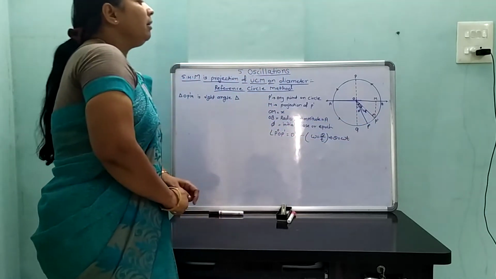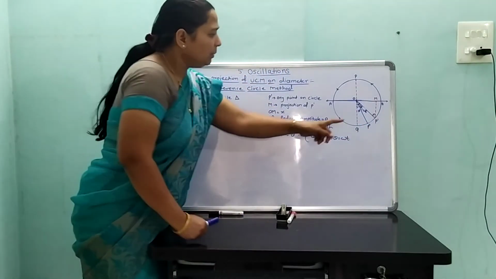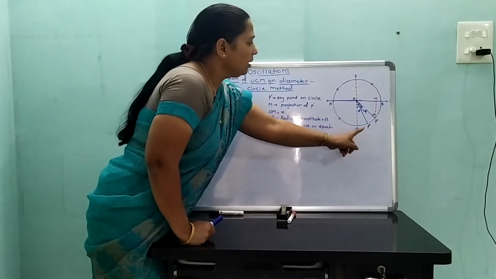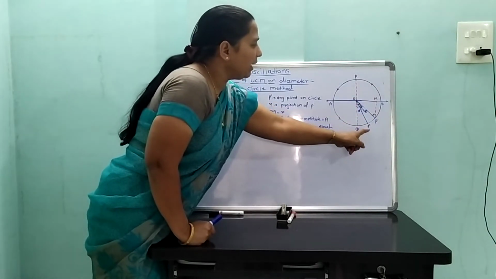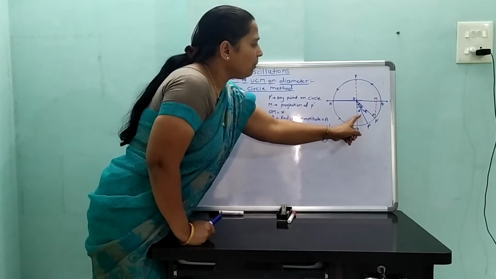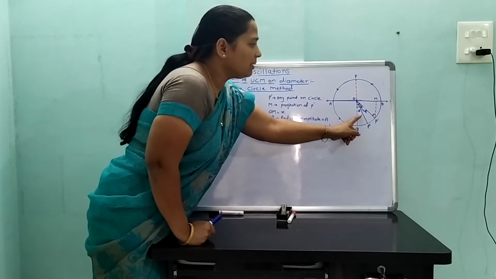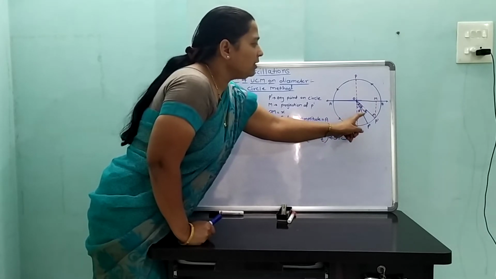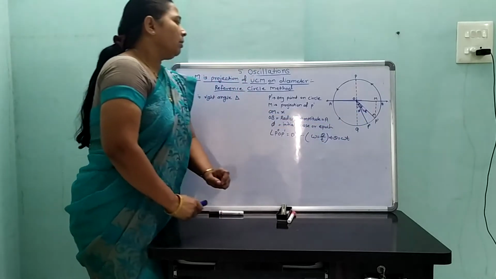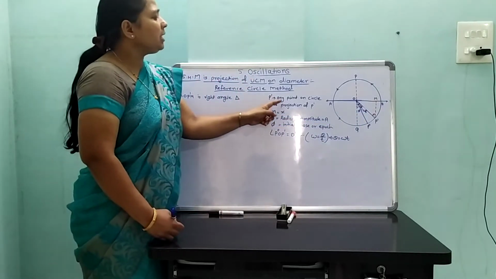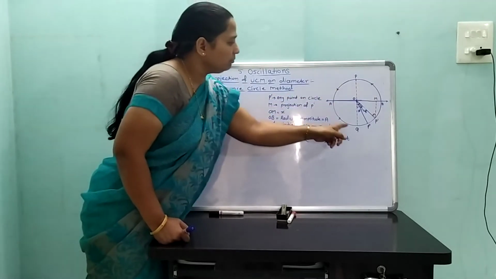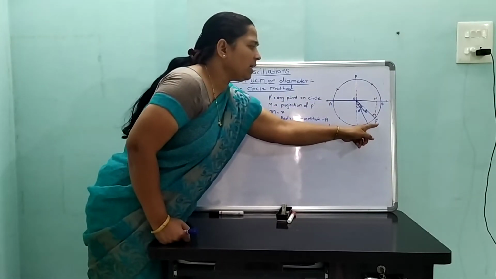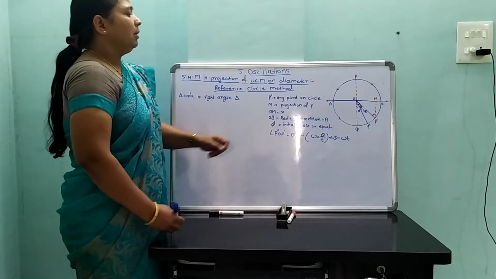Therefore, the angle from P dash to P double dash, angle QOP double dash, is denoted by phi, the initial phase, and theta is equal to omega t, where P dash is any point on the circle.